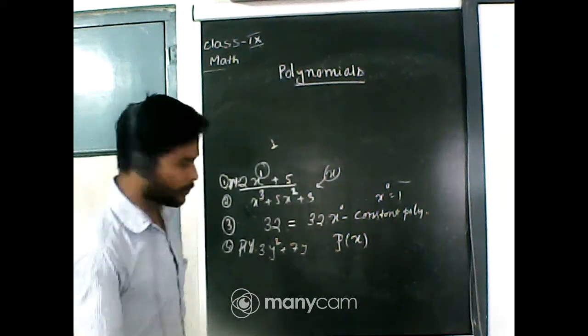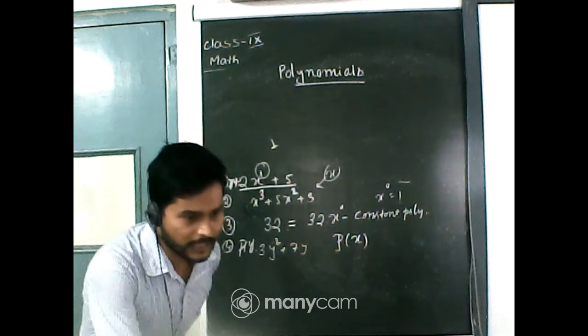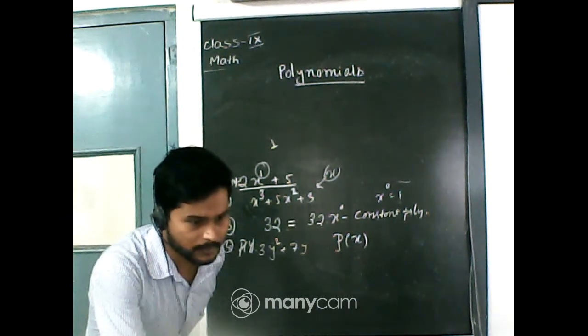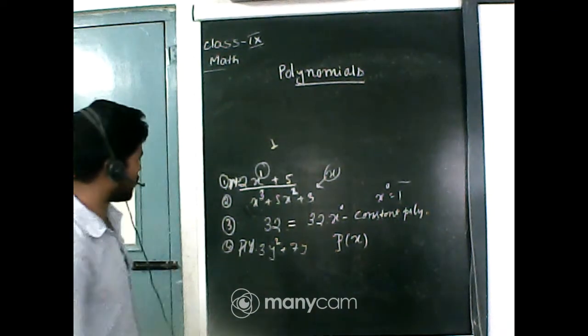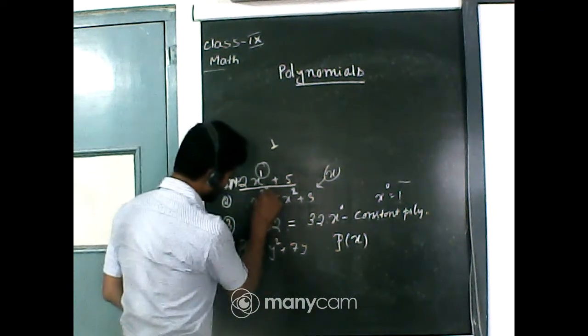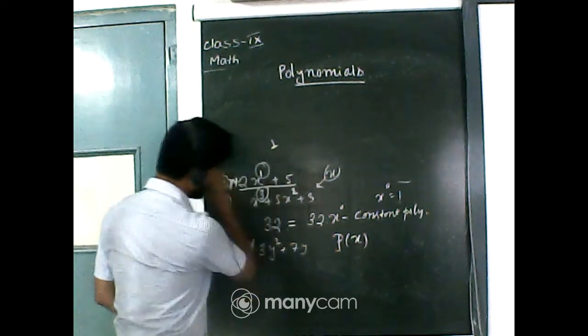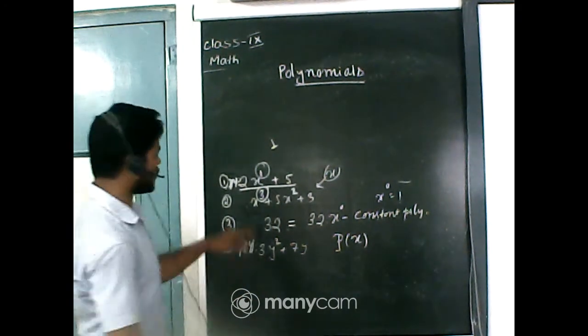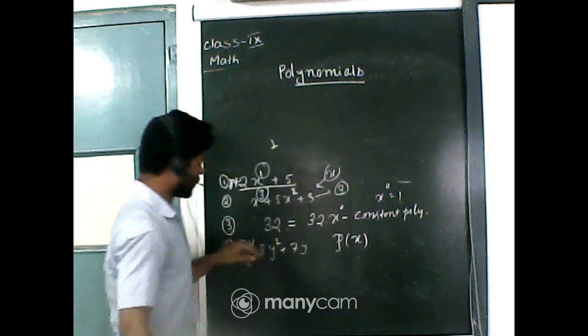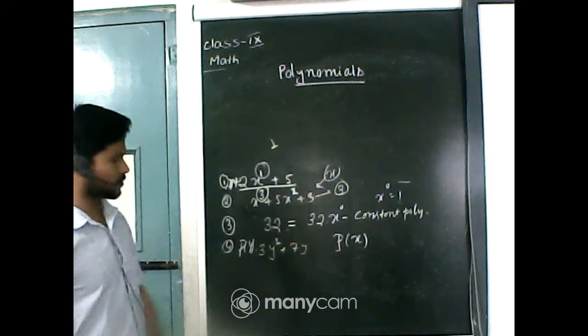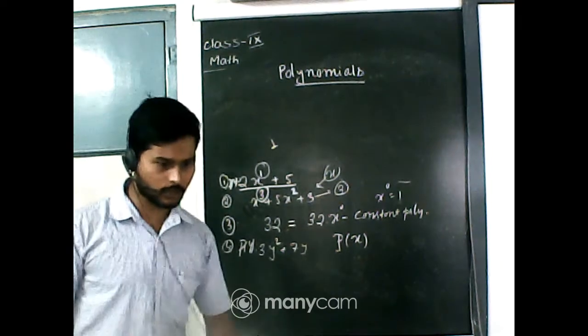Okay. Similarly, tell me the degree of the second polynomial. The degree of the second polynomial is 3. Very good, because here the maximum power of x is 3. So the degree of this polynomial is 3. Now, what is the degree of these polynomials, which we call constant polynomials?